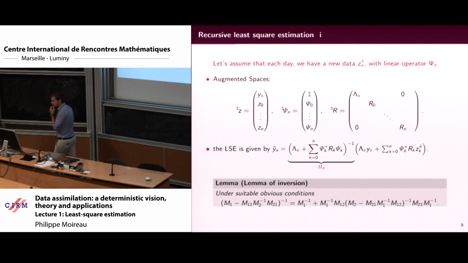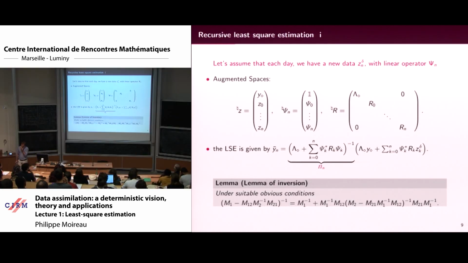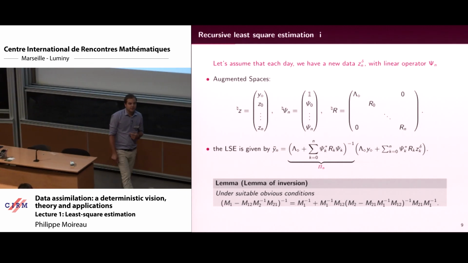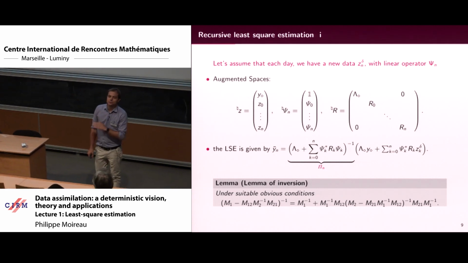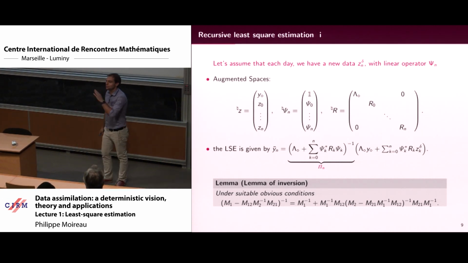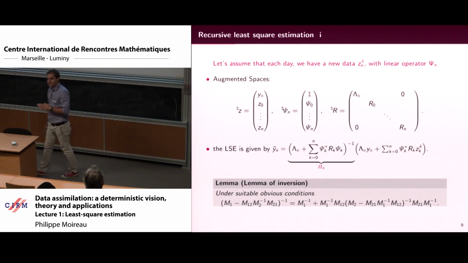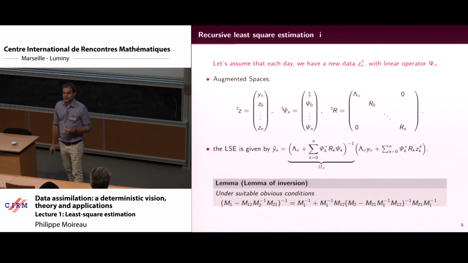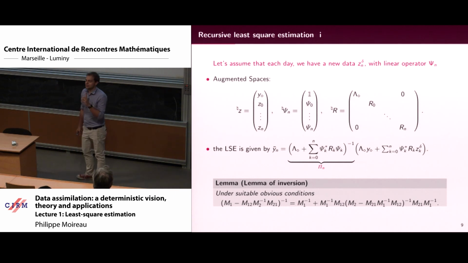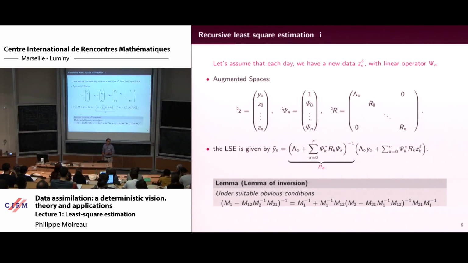Okay, so let's move to an original game, where you speak with an experimentalist that gives you each day new measurements for your problem. So you just learned how to do an inverse problem, you know the formula, you do, for example, the gradient descent method, and the day after, he comes back and he says, actually, I have a new measurement for you, for your system.